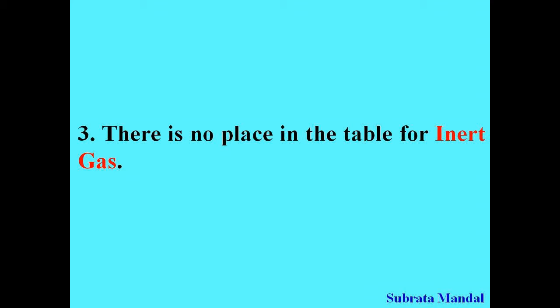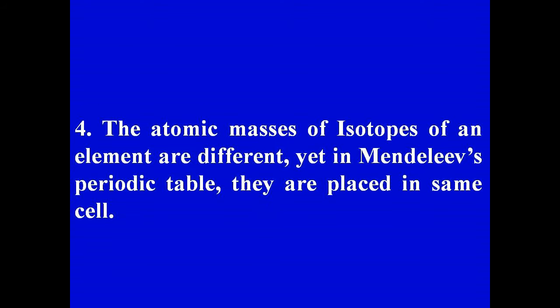Thirdly, there is no place in the table for inert gases. Fourthly, the atomic masses of isotopes of an element are different. Yet, in Mendeleev's periodic table, they are placed in the same cell.